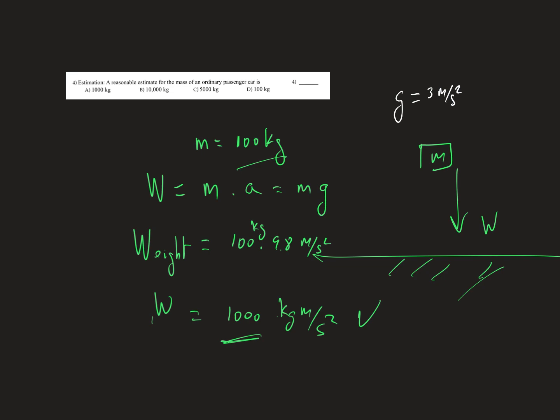So your weight is your mass, which has not changed, 100 kilograms, multiplied by the g, the acceleration that pulls you down, 3 meters per second squared. So your weight on the moon is 300 kilogram meter per second squared. So that's all. To another question.